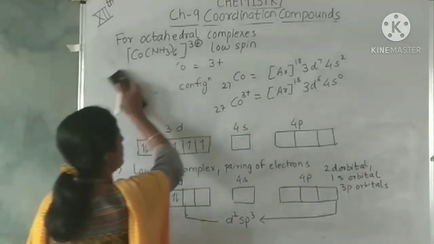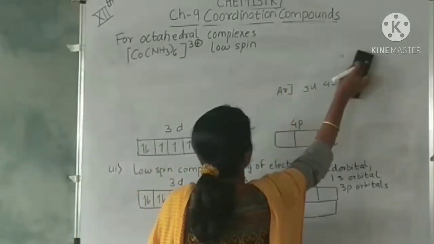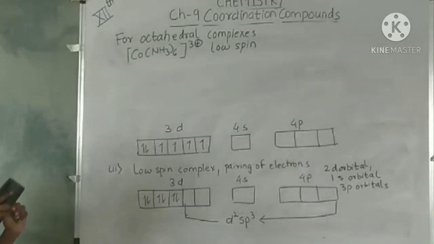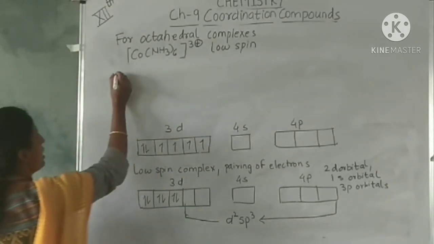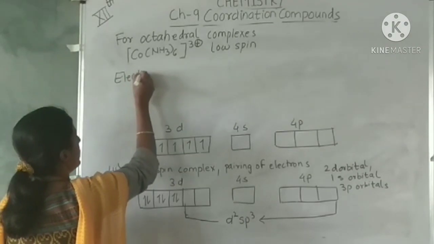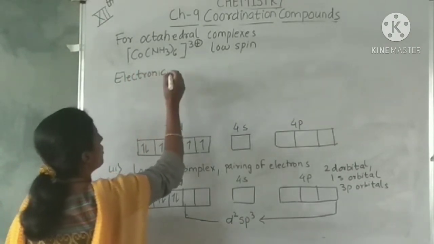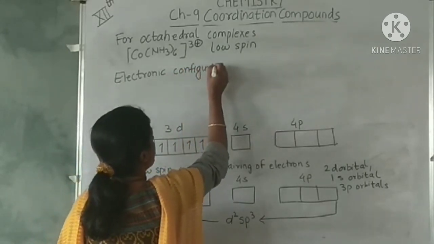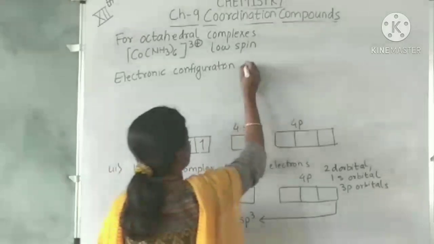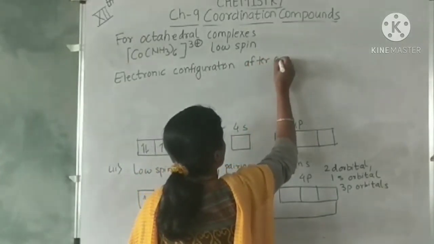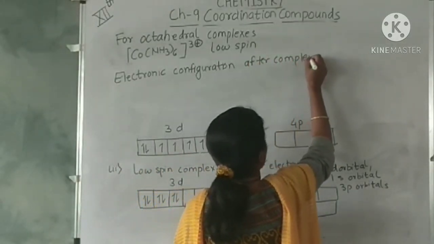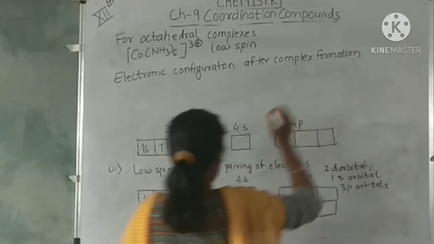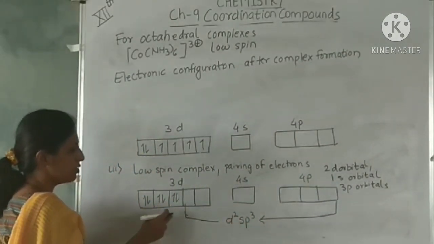Now, next, the electrons donated from the ligands after the hybridization, after the pairing of electrons. Let's see the electronic configuration after complex formation. So where will the ligand electrons occupy?